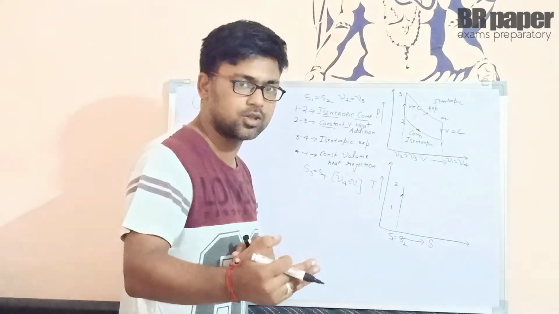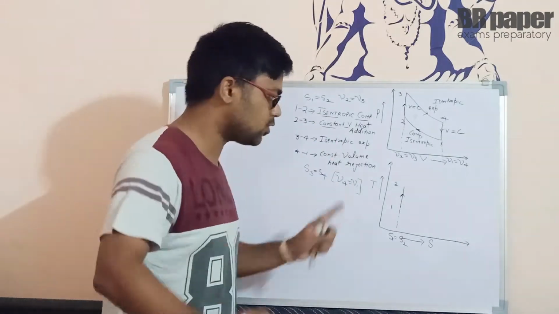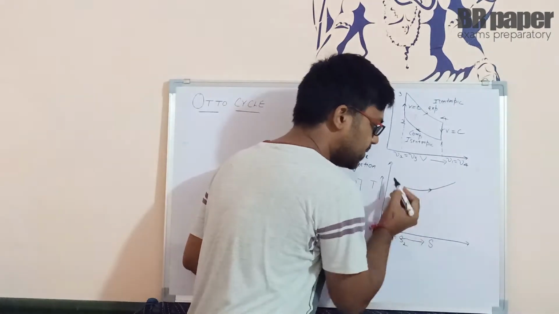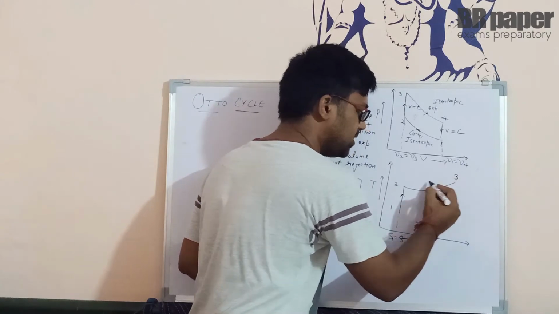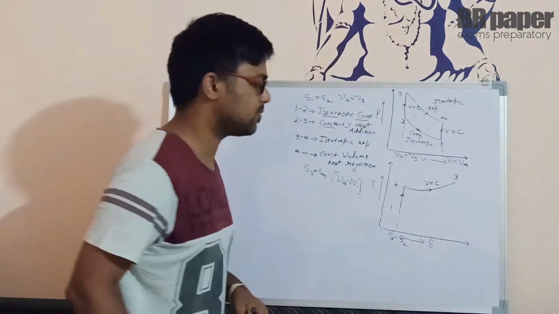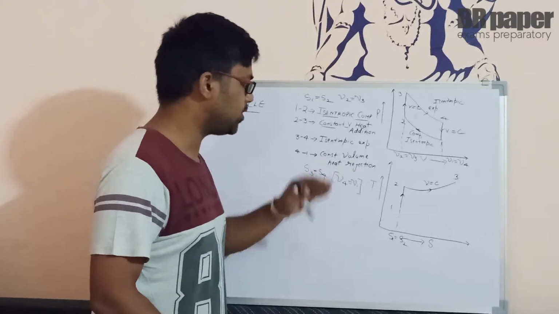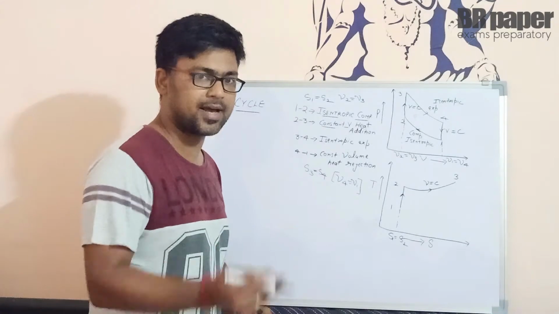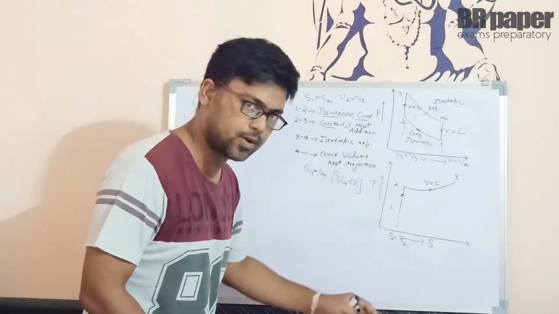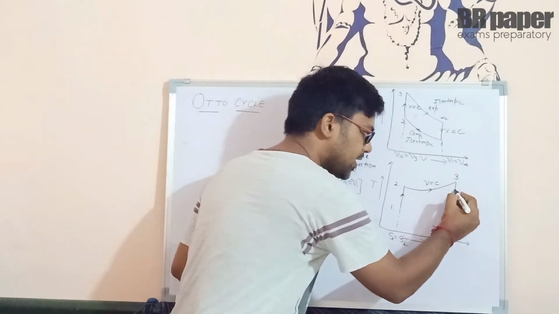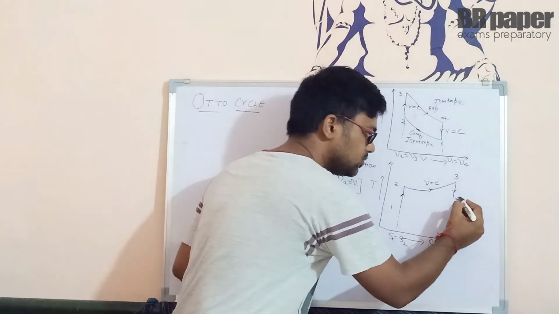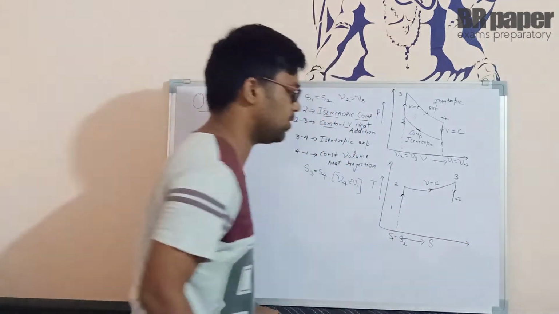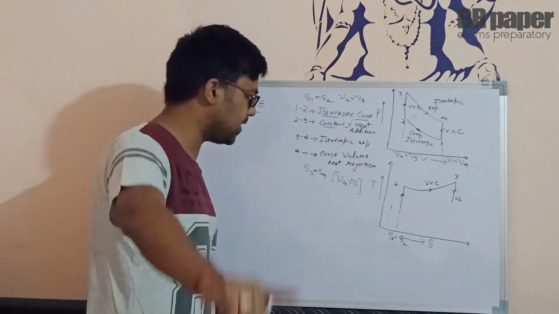Whenever you add heat, your entropy increases. Clear? So from 2 to 3, when the heat addition takes place, it is going to be like this. This basically shows that your entropy is increasing. Volume remains constant. Clear? Now from 3 to 4 again it is isentropic expansion. So again the entropy will remain constant, but if you are expanding it then your temperature will drop. So 3 to 4 is again going to be a vertical line. Clear? Like this. 3 to 4.